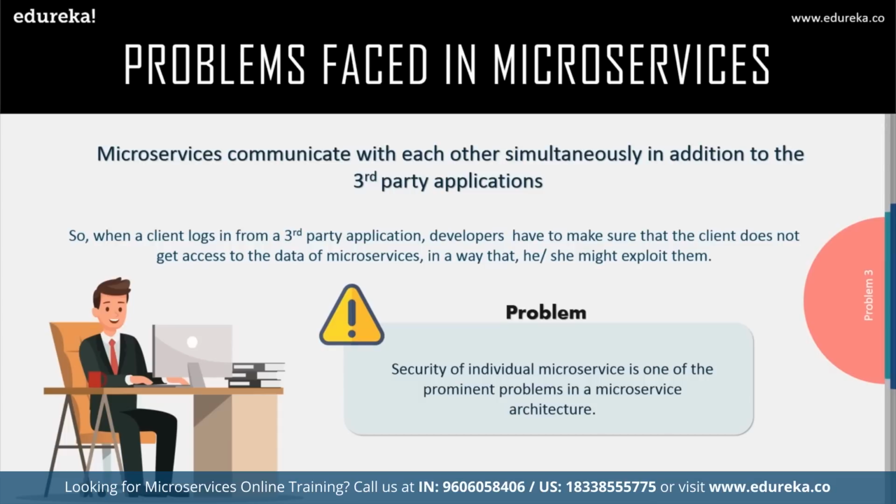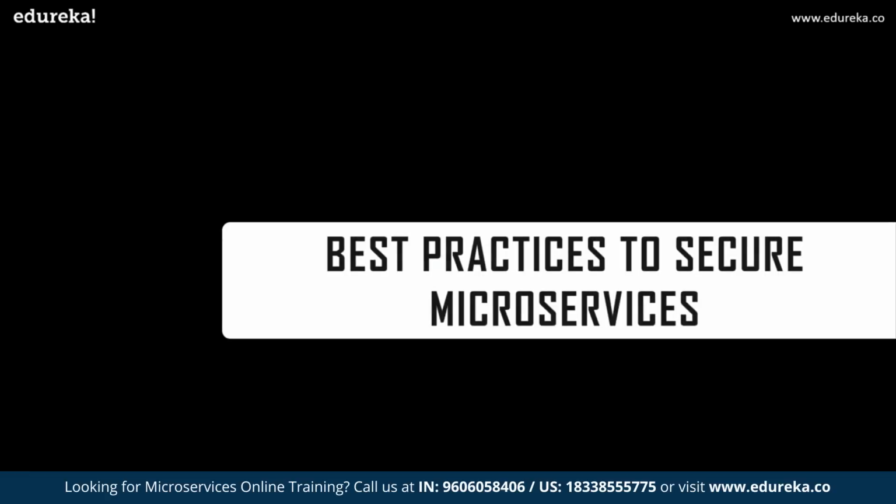So guys, these are a few problems that I see very much prominent in microservice architecture. Well, there could be a lot of other problems based on security of microservices. So these are a few problems that I thought would be very prominent, right? Now, obviously, seeing so many problems, we have to figure out a way to secure our services, right? Now, to secure our services, all we can do is put up security layers, firewalls, and use some methods to make sure our services are secure, right? So on that note, next in this session, let's see the best practices for microservices security.